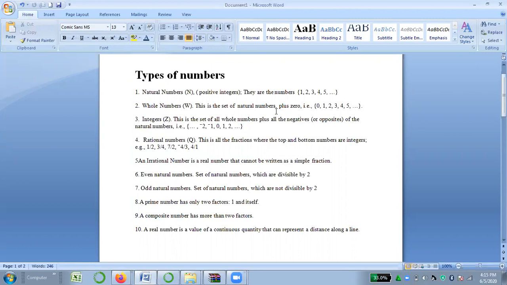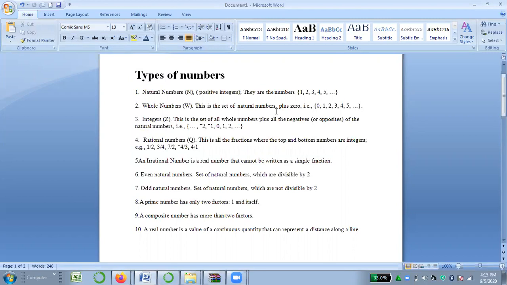This is our first topic today, sets. But before starting sets, I want to tell you about some types of numbers. So here on the screen you can see the numbers.